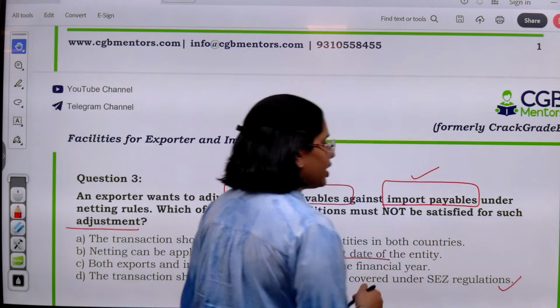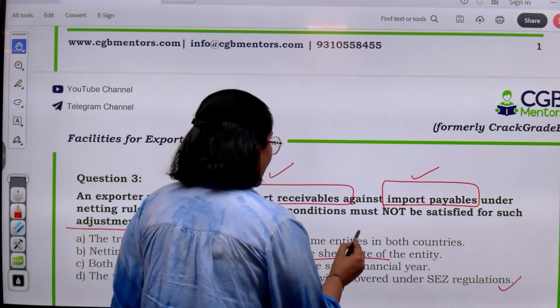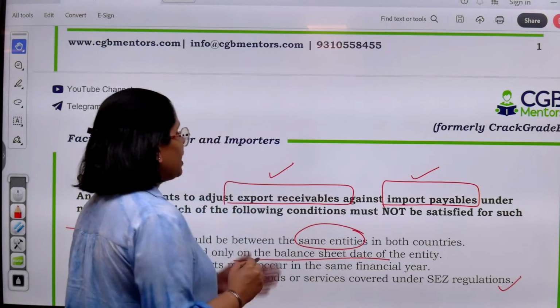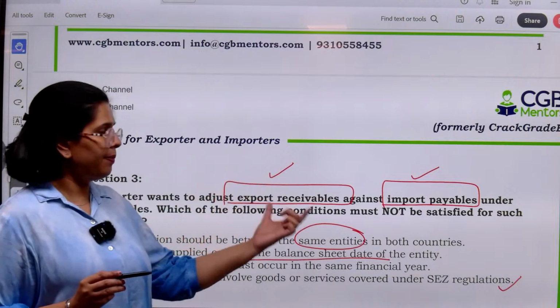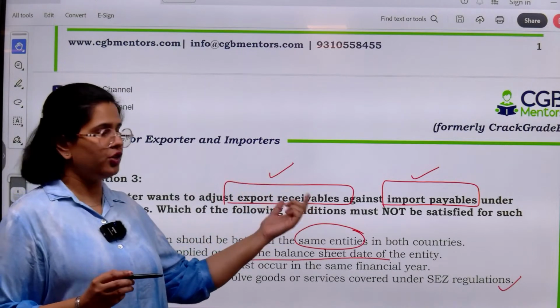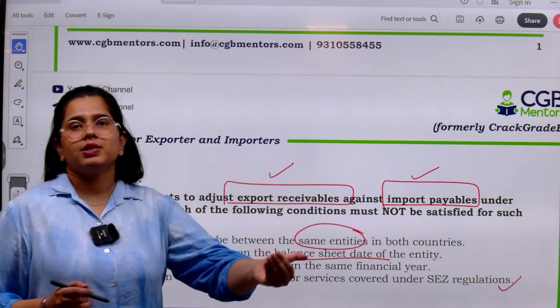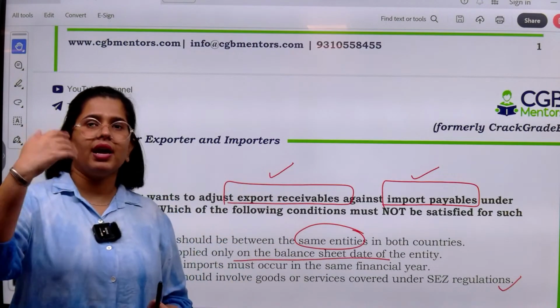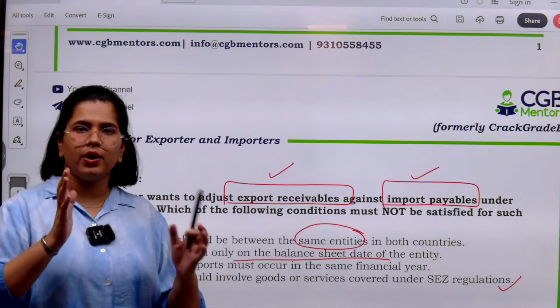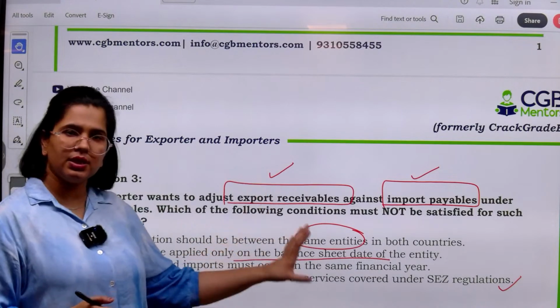So there are a few things which are correct. The transactions should be in CEZ. Entities should be the same. So there are two entities, A and B. They have engaged in export and import. From India we have exported, and from there we have imported. So this is how a two-way transaction has happened between the same entities.